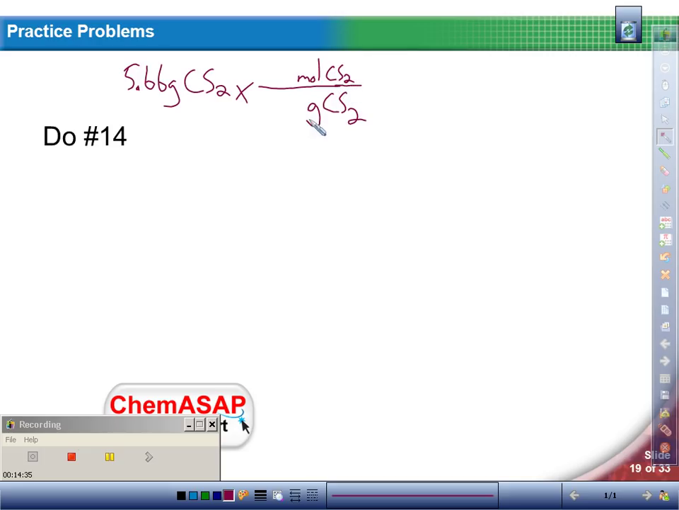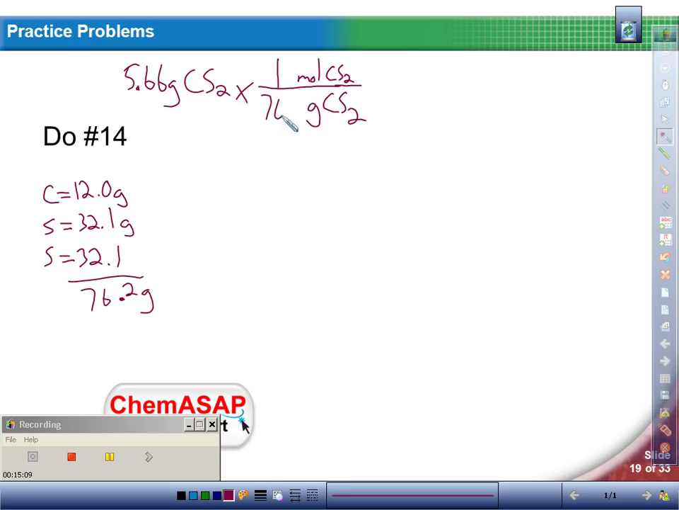I look to my periodic table. My periodic table tells me the mass of 1 mole. And then I look up carbon. Carbon in the periodic table is 12. I'm going to look up sulfur. And I always round to tenths. And there's S2, so there's 2 of them, and I add these together. So that goes up here.